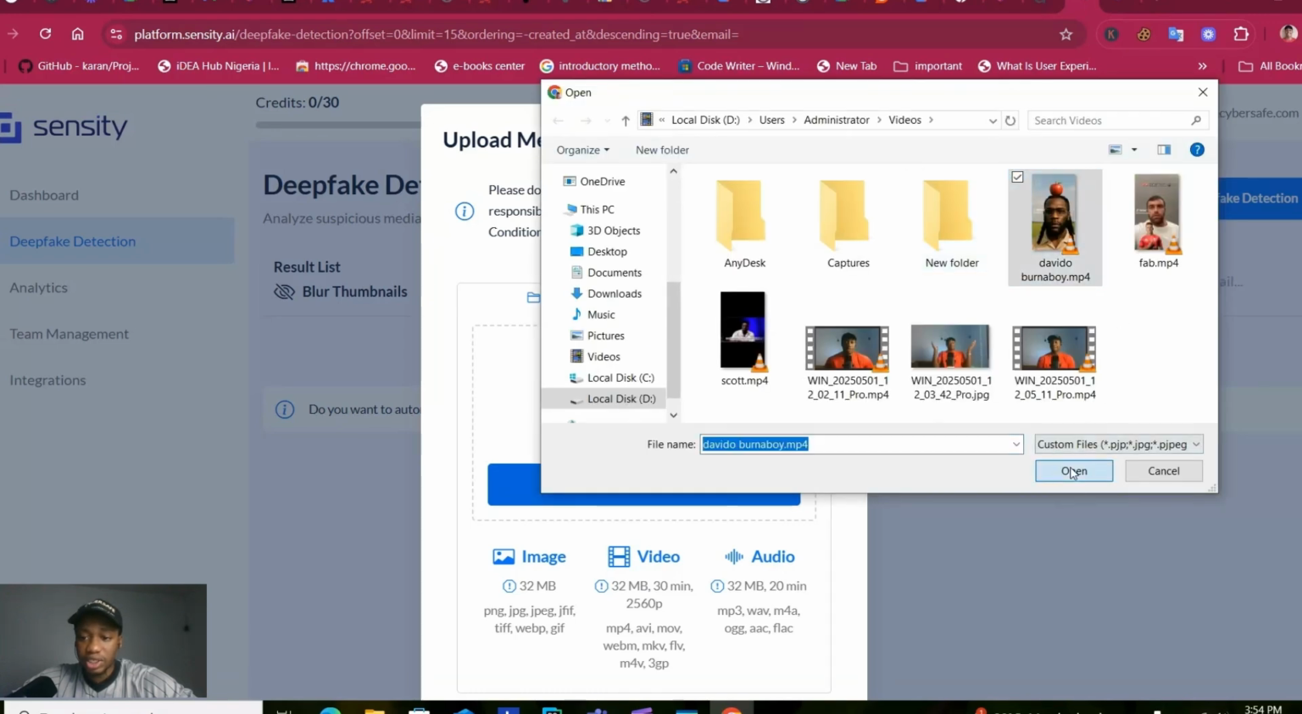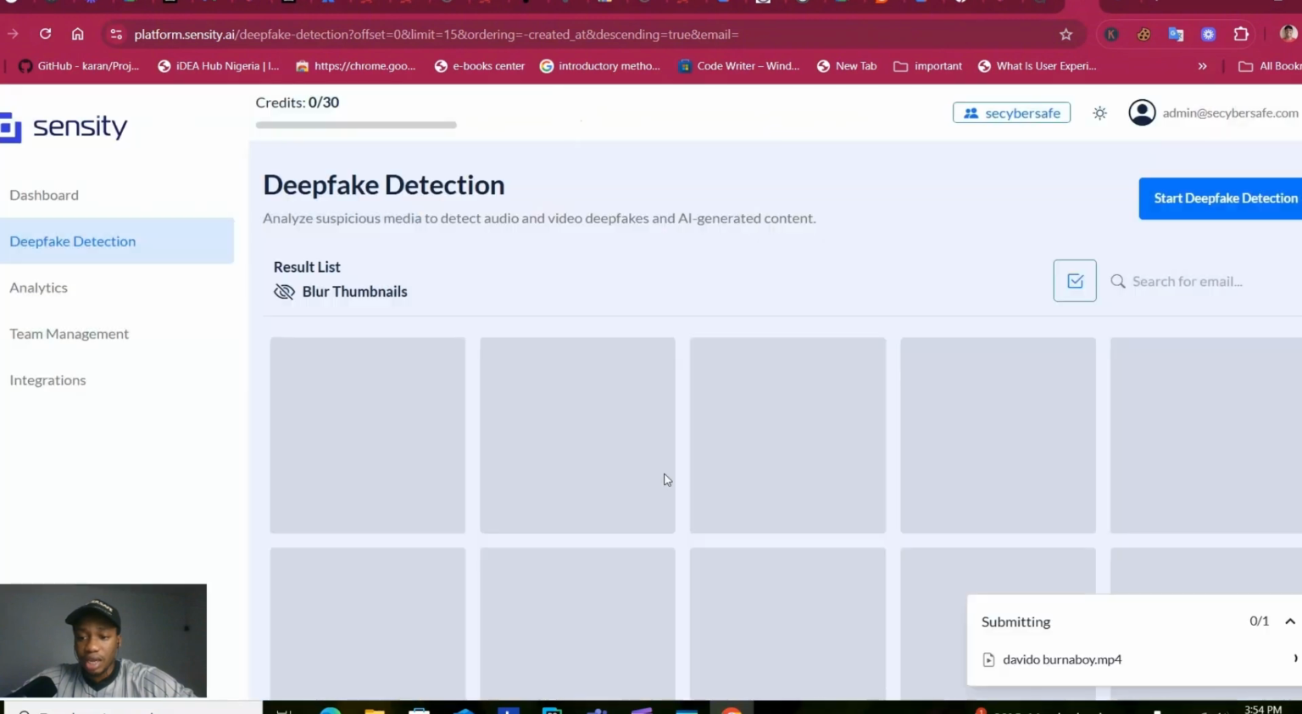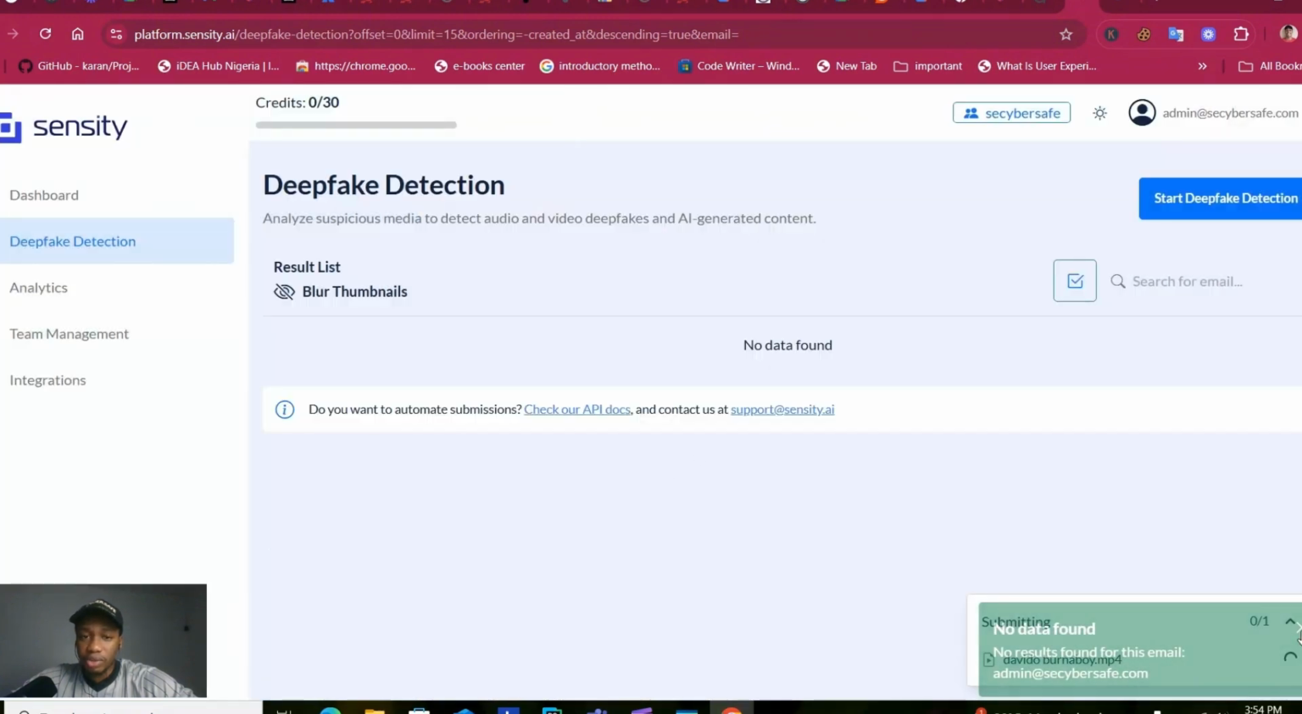Let's analyze it. So this is less than 1 MB. You can see, unlike the other ones, what I noticed about this platform is that it maybe takes a while to do its check. So I'm assuming it's because it's going through everything.